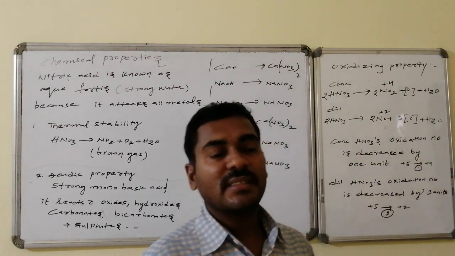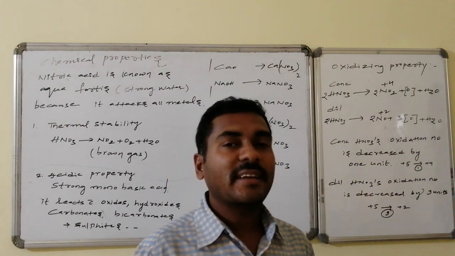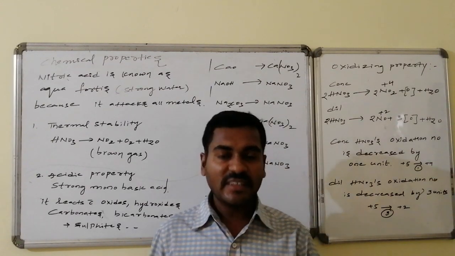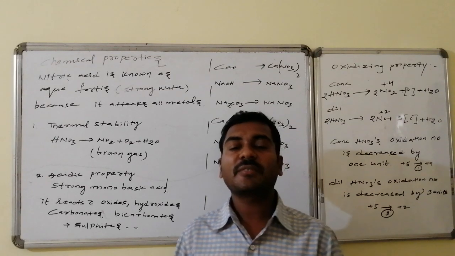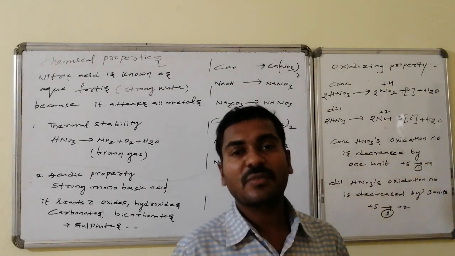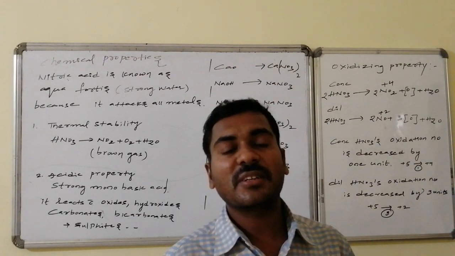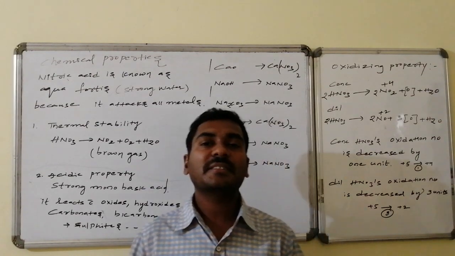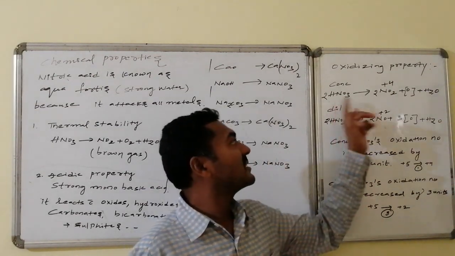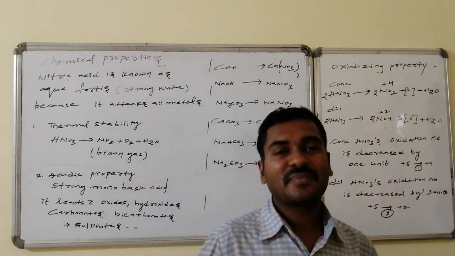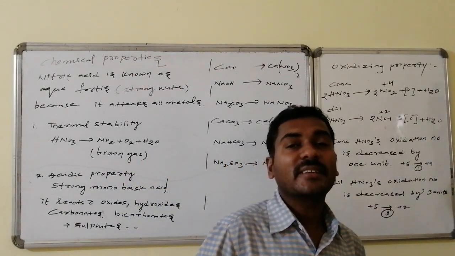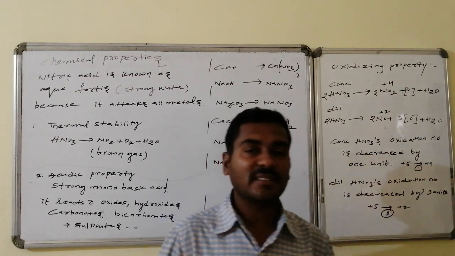Generally what happens is, if more concentrated nitric acid is taken, when it is acting as an oxidizing agent, as a result this nitric acid is converted to NO2, that is nitrogen with +4 oxidation state, by liberation of 1 unit of nascent oxygen from the 2 units of HNO3. This is the potential equation. Oxidation number decreased by 1 unit for each nitrogen in case of strong HNO3 conditions.